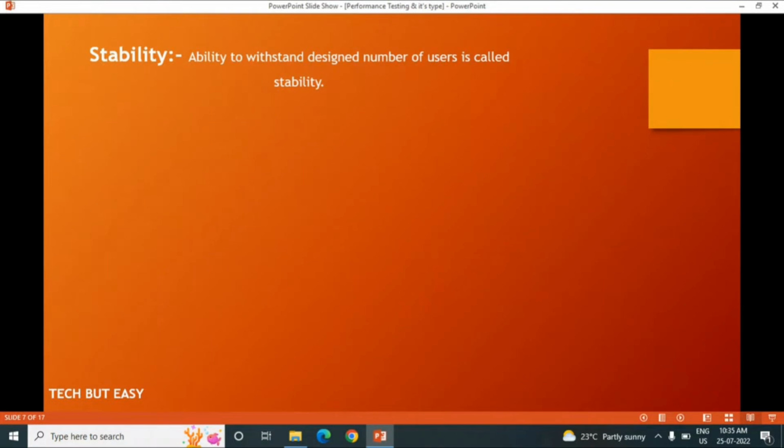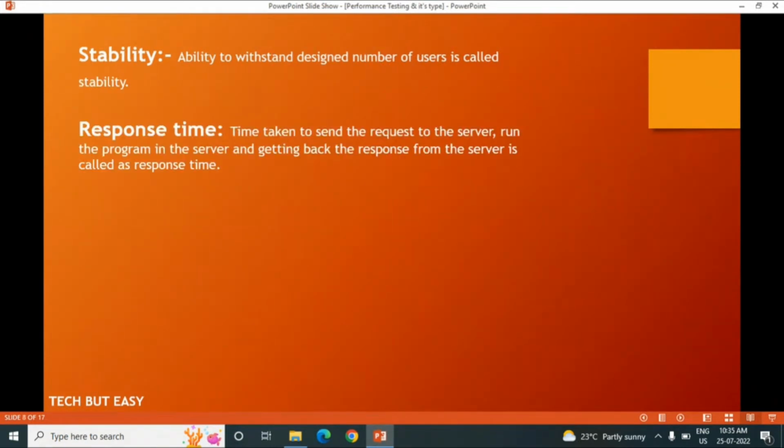Let's say the customer requirement is that 100 users per hour will come on my application, meaning 100 users will log in within 1 hour. Then what is stability if 100 users stay on my application? We check that my application should work fine at a load of 100 users. That is called stability.